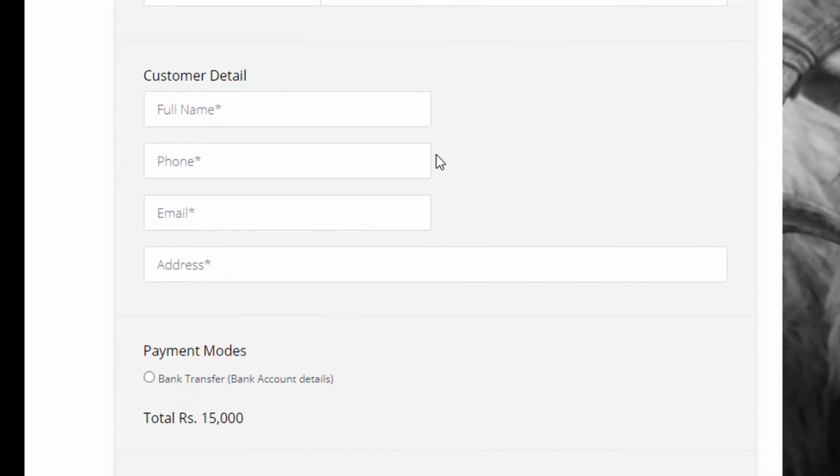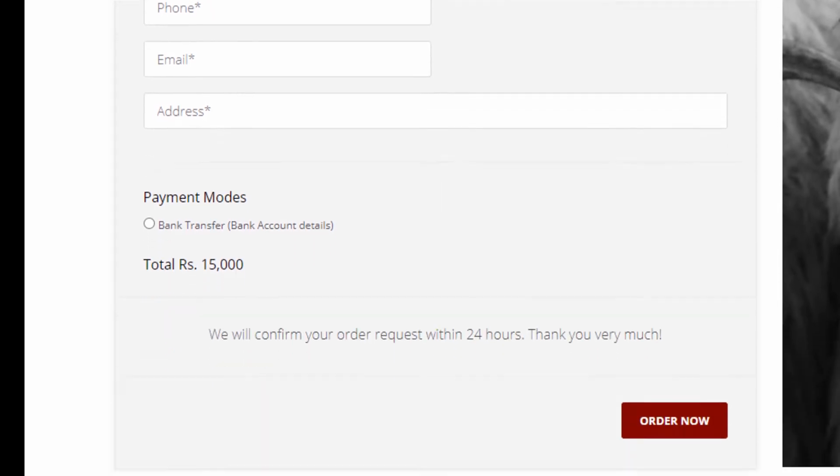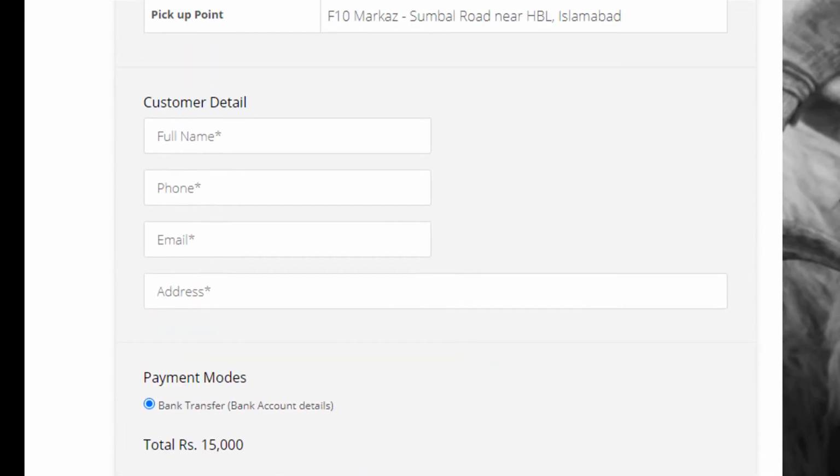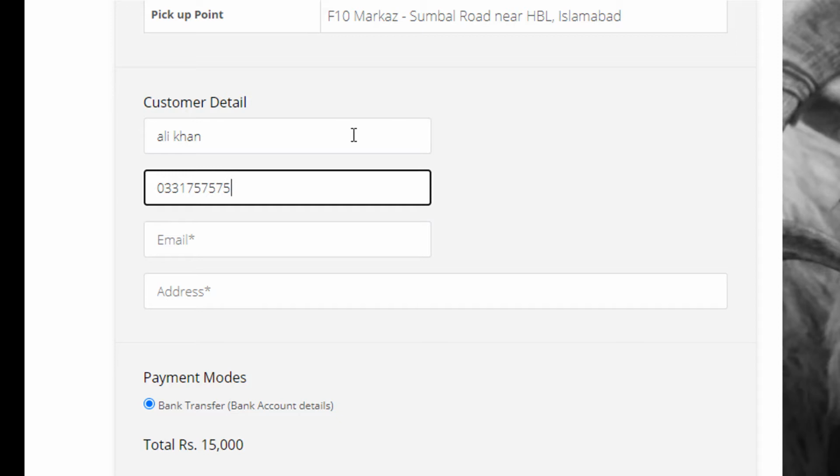Then customer detail, they want the customer detail: full name, phone number, email address, and they need the payment mode, bank transfer. When I click the bank transfer, order now, then they will need the bank detail also. And here let me add the information. First, then email.